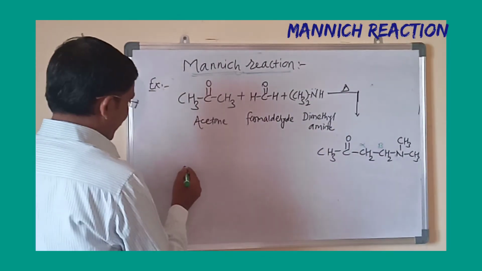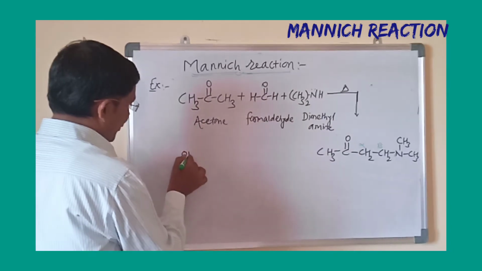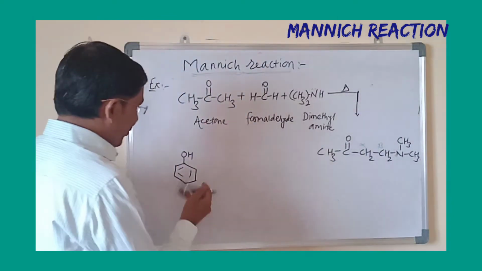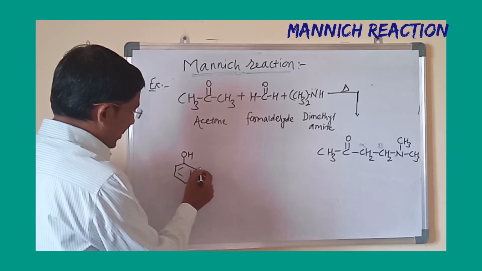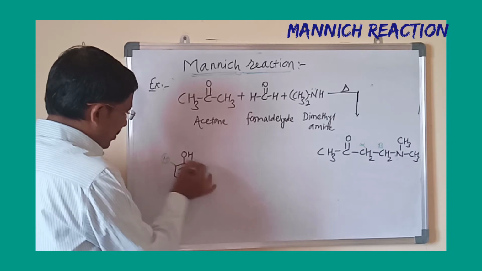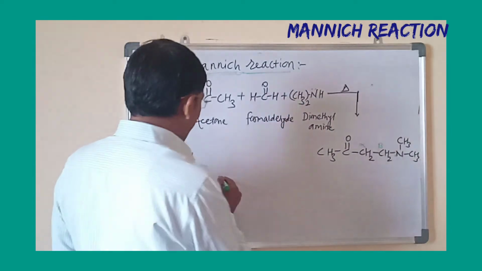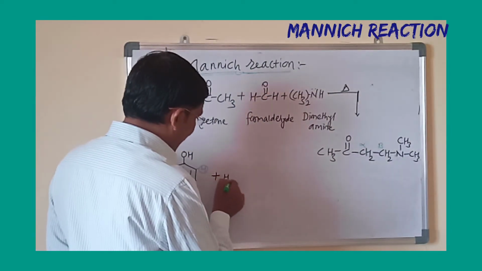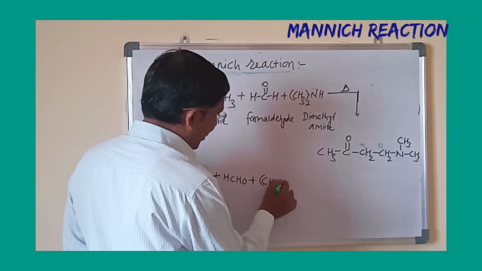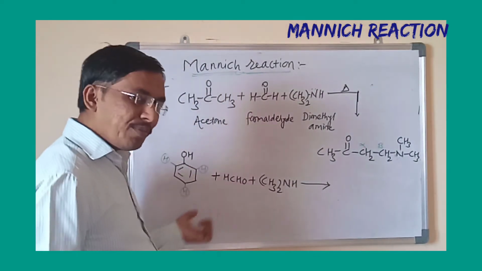One more example, if you take phenol. As we know, the phenol OH group is ortho-para directing. These three positions are active here: this hydrogen is ortho, and these two are ortho, and this one is para. All these hydrogens are active. If you react this molecule with formaldehyde HCHO plus dimethylamine (CH3)2NH, then if you take these two in excess, all the protons are replaced.